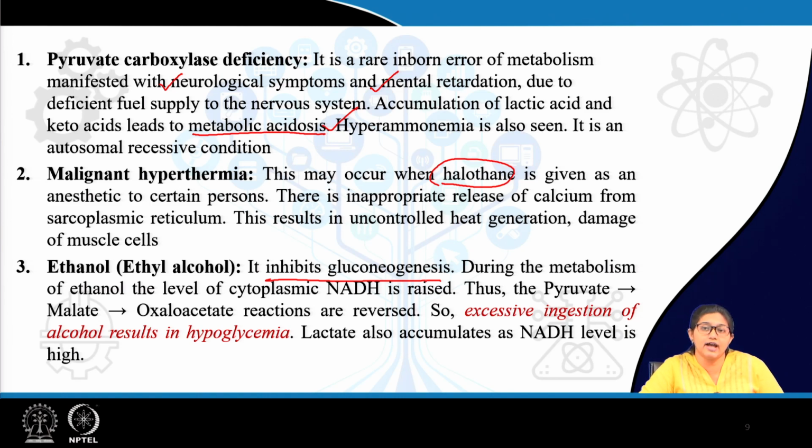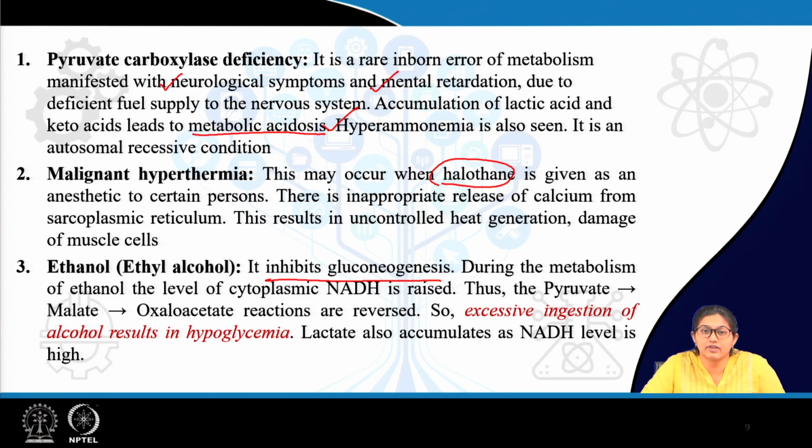While there is an excess amount of circulating alcohol or ethanol, the ethanol is metabolized by utilizing NAD. Why? Ethanol is converted to acetaldehyde and this acetaldehyde is converted to acetic acid, and in both of the cases there is utilization of NAD,